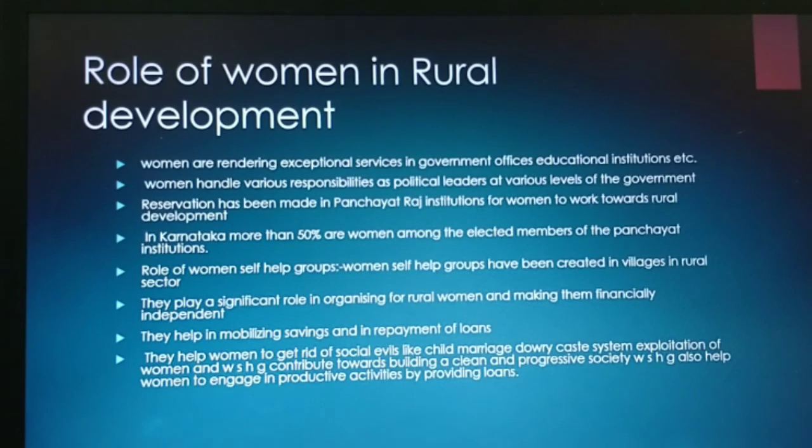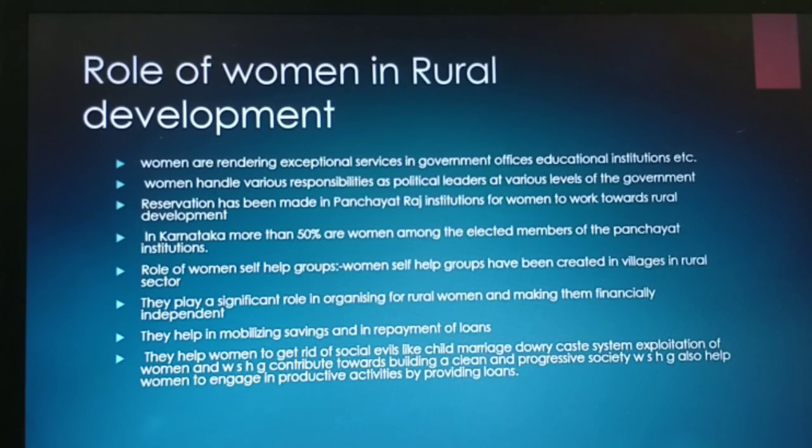They help women get rid of social evils like child marriage, dowry, the caste system, exploitation of women, and so many problems which they are facing, so they can overcome them. So nowadays you are observing women completing their education, and only then they will be ready for marriage, because they want to earn money. After getting a job and financial security, they are going for marriage.